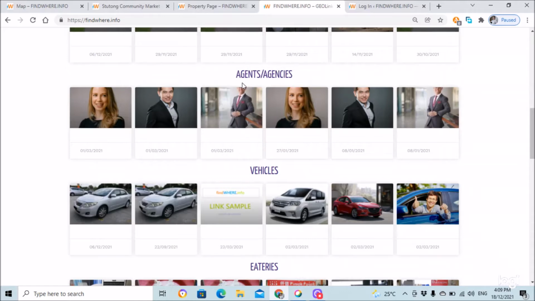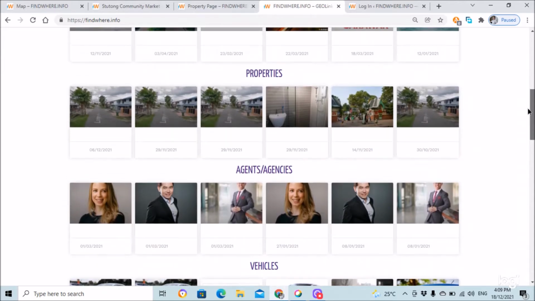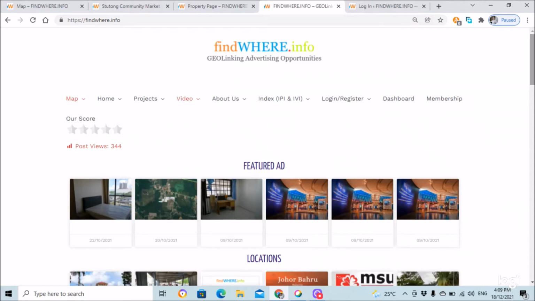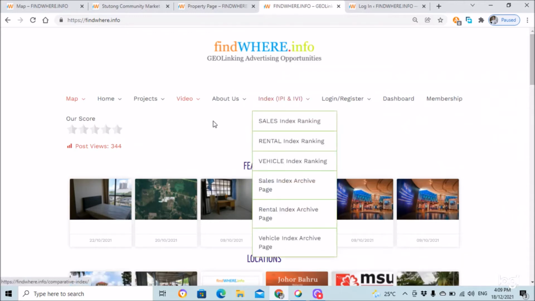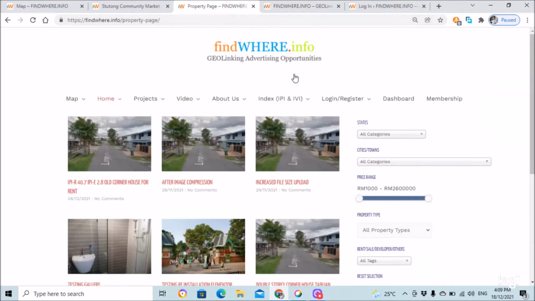These are not addresses of the place, so an agent can be moving around in a few places. So agents also have an identity tag to that particular area he is active at. The objective of today's video recording is to give you a good navigation of the available features of this website, findWHERE.info.